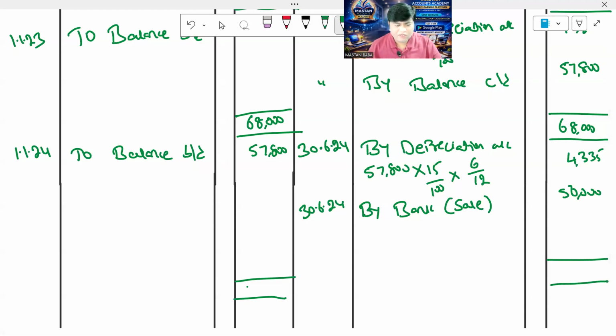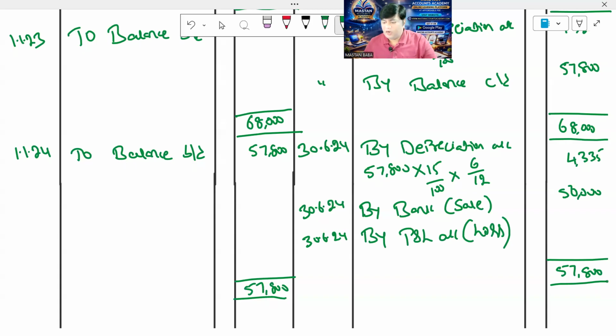Okay, so anyhow 57,800 is the biggest value. Debit is 57,800, credit is 54,335. So which side is higher? Debit is higher, so I am writing the debit side, 57,800. From this 57,800, subtract 50,000, that is 7,800. From this, subtract 4,335. Calculate in rough papers, everyone. 57,800 minus 54,335, that comes to, by profit and loss account, within brackets you can write loss, and the loss amount comes to 3,465 rupees. So the asset account has been closed.